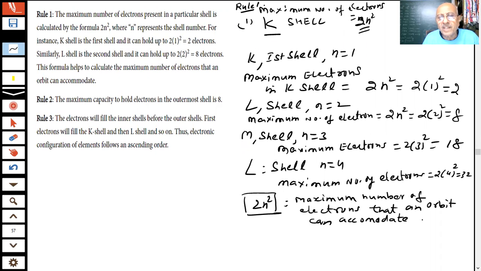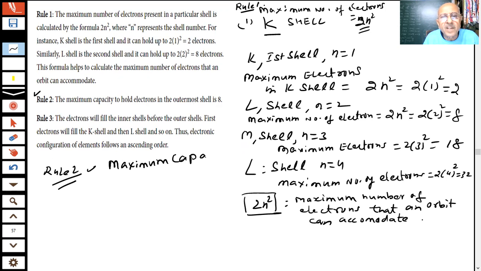Now the story is like this, student. Rule 2 is important, not clear from the NCERT book, but I will tell you rule 2. Here you can say there are 18 electrons maximum possible, but it says the maximum capacity to hold electrons in the outermost shell is 8. What do you mean by this?